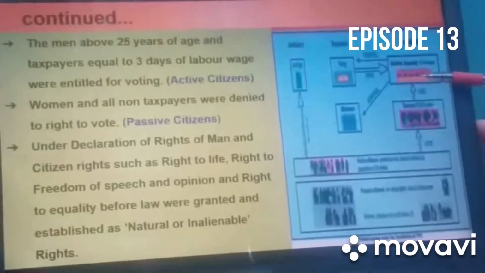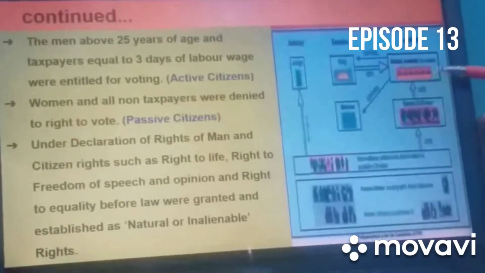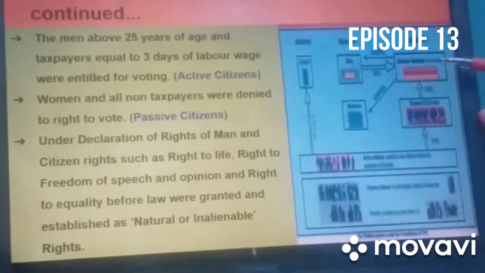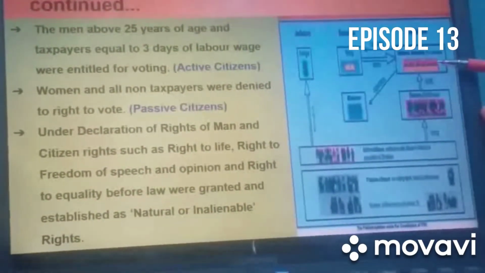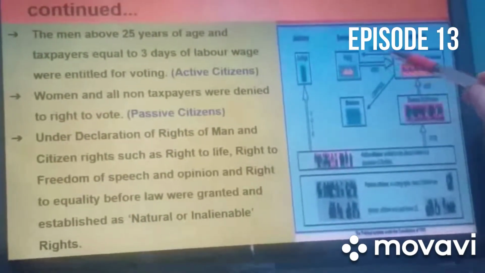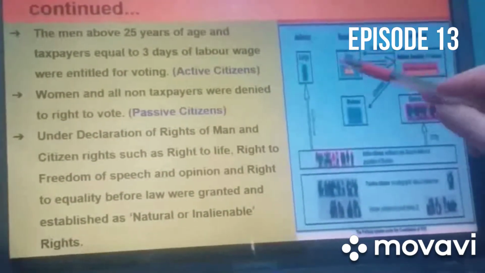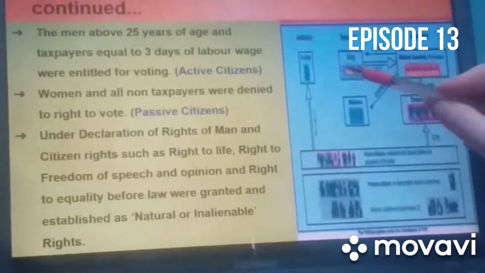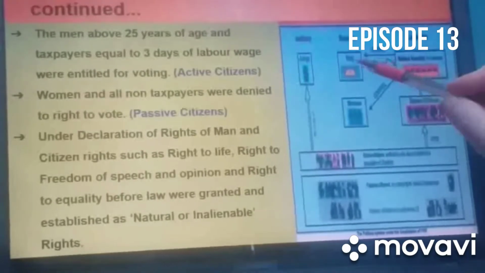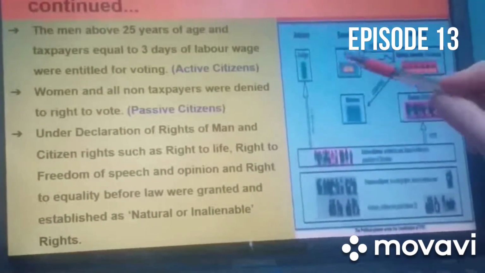They were giving their vote to elect the National Assembly. The National Assembly was actually a legislative body of approximately 745 members. This National Assembly had control over the king. From this only there was the formation of the executive, and this was keeping a control over the king.